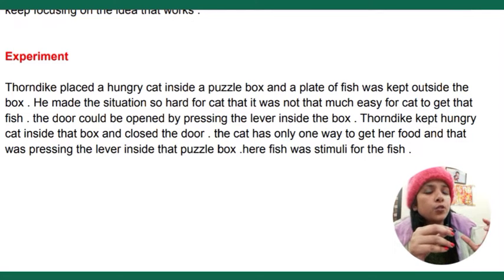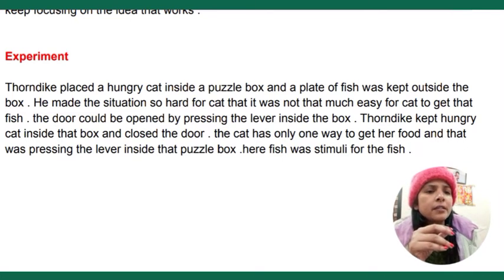So what Thorndike did was he actually put a hungry cat inside a puzzle box, and a plate was also kept, but the plate was kept outside the box. And he actually made the situation so difficult for the cat to come out and have that fish. So what Thorndike wanted was for the cat to come out from that box by pressing the lever that was inside the box.